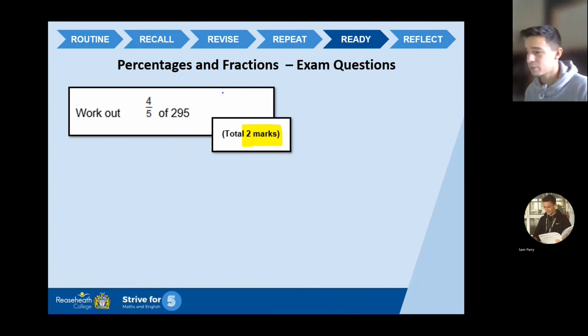Okay, let's have a look at this question. Divide by the bottom, times by the top. I'm just writing it on the page just so I know, right? 295 divided by 5.